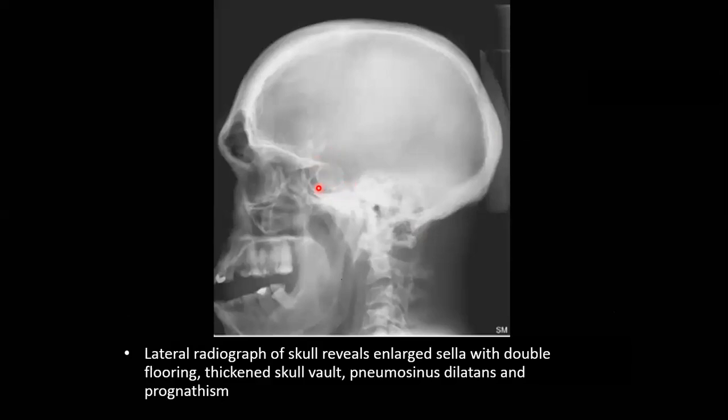So here we can see the pituitary gland, or the sella turcica, to be enlarged. The sella turcica is big and enlarging, and you can see the big jaw, prognathism, it's bulging anteriorly. You can see the pneumosinus dilatans. These are very big paranasal sinuses, especially the frontal sinus. This is a lateral view, and these are consistent with acromegaly.